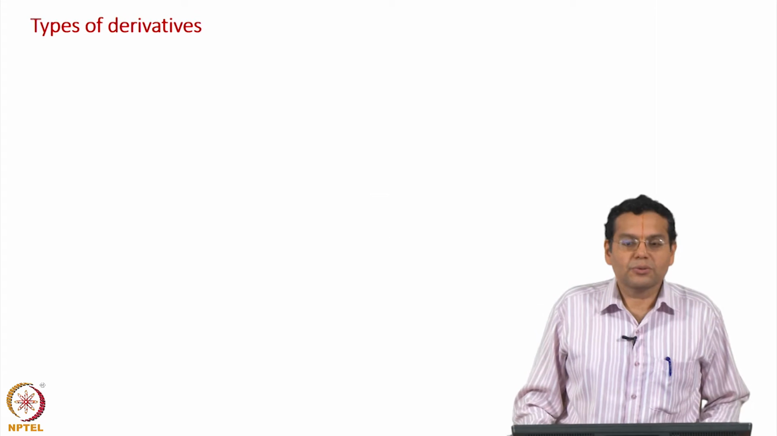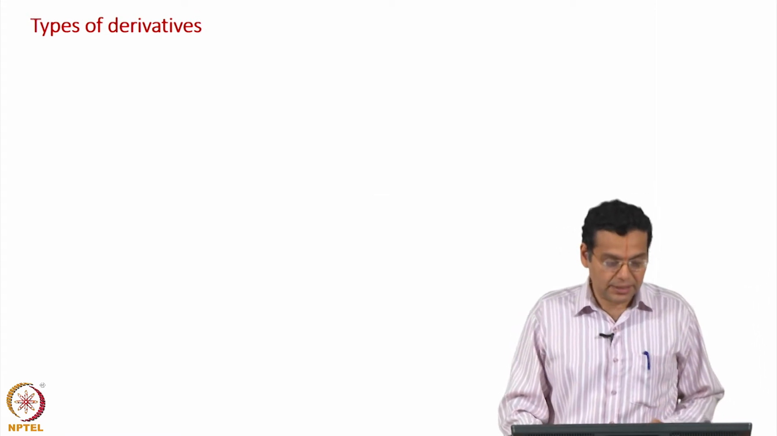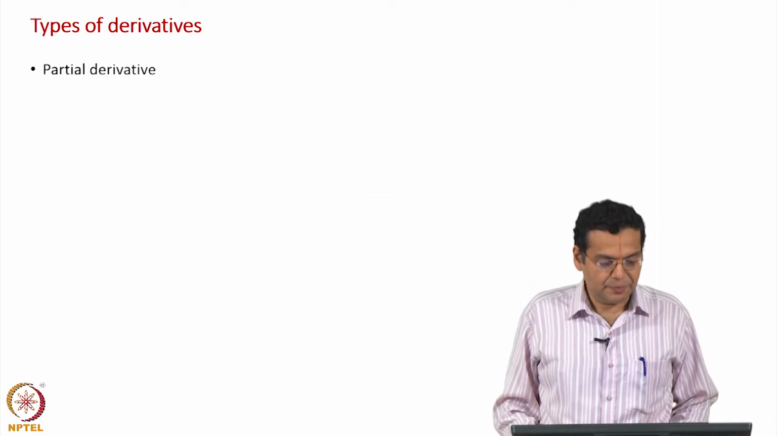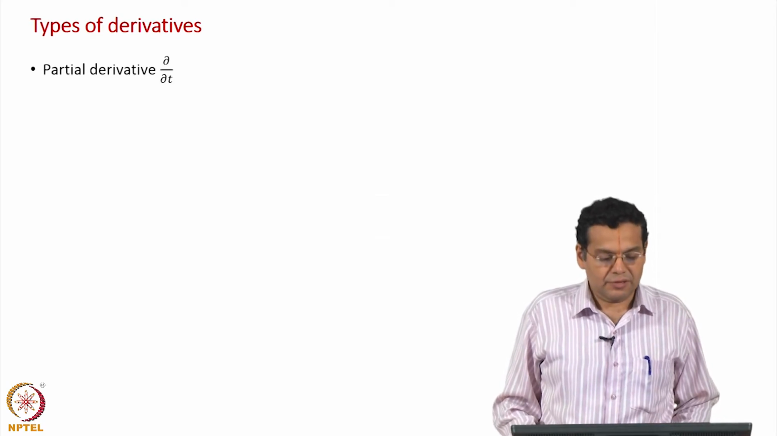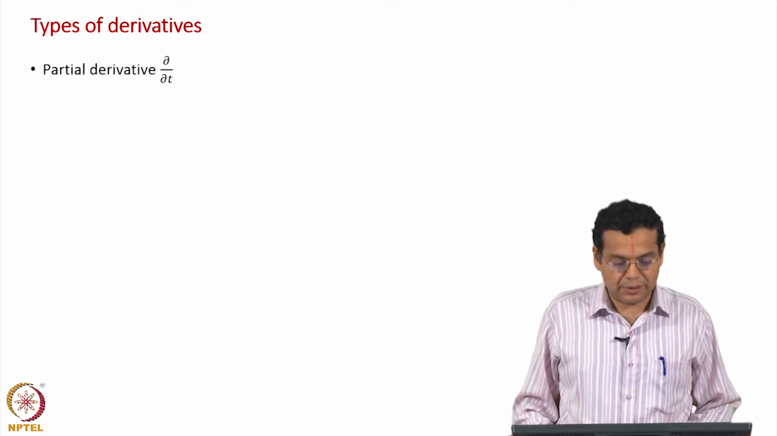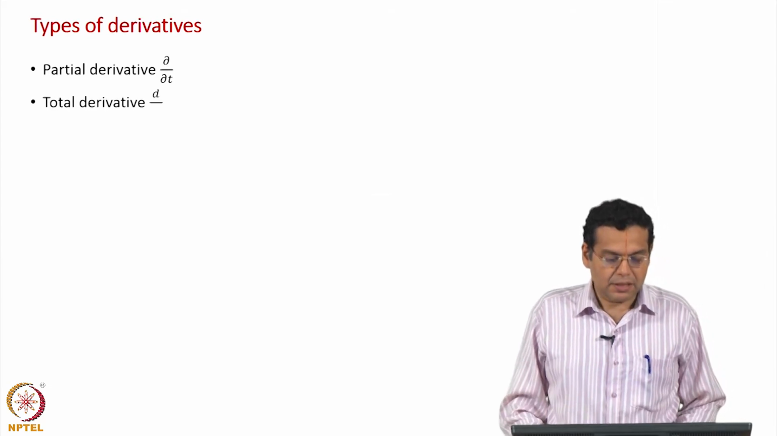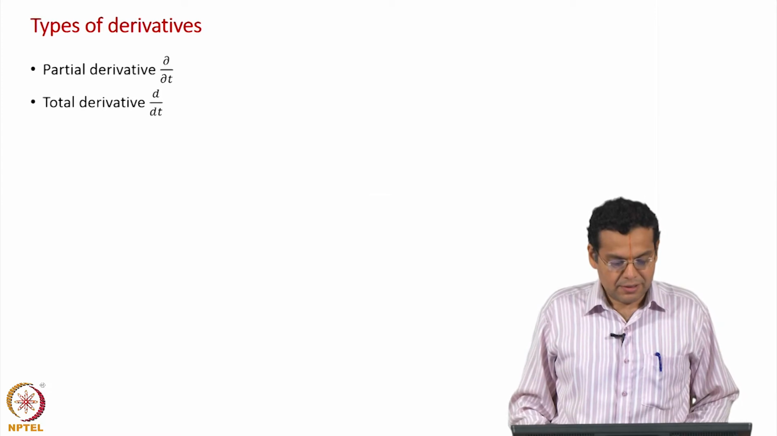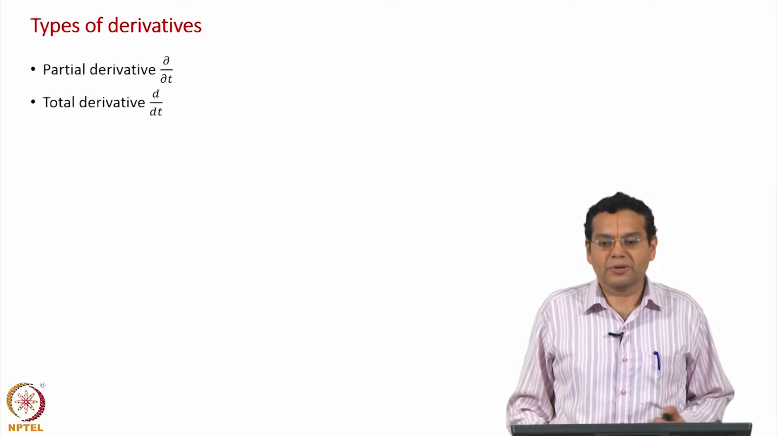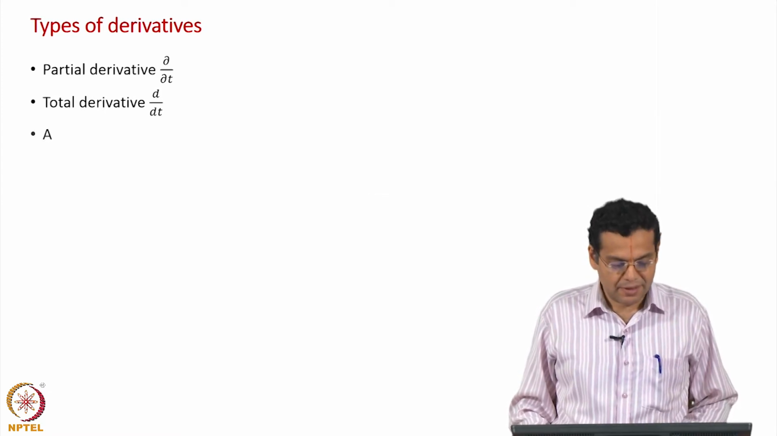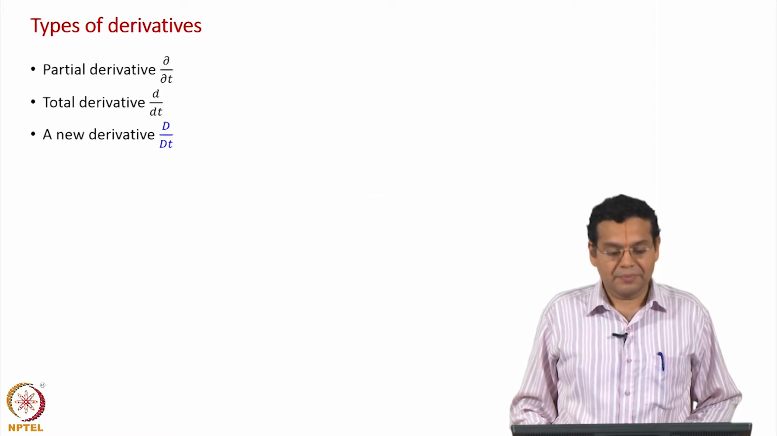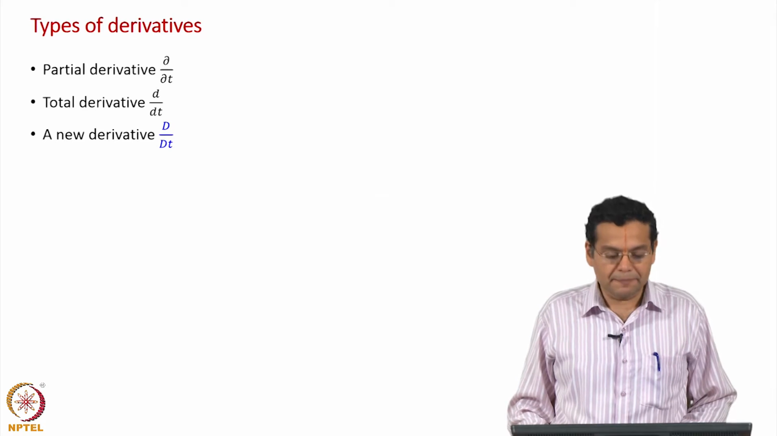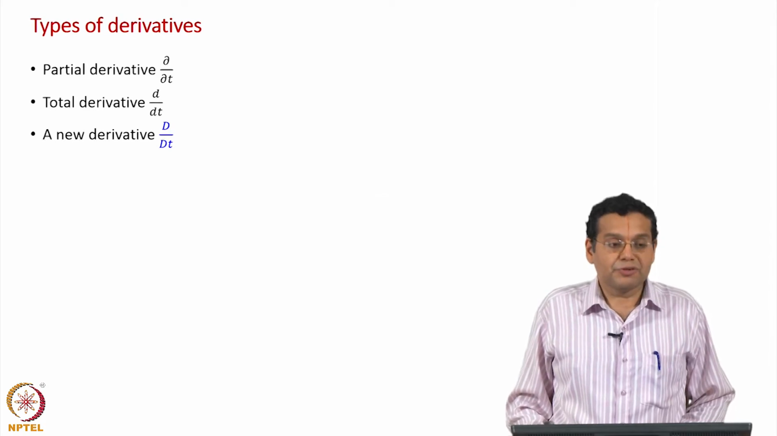Okay. To begin with, we look at the types of derivatives which are familiar to you. The partial derivative, which we indicate as dou by dou t, the total derivative d by dt. This should be familiar to you from your calculus course. Now a new derivative which is represented by capital D by dt, which will have a new physical significance.